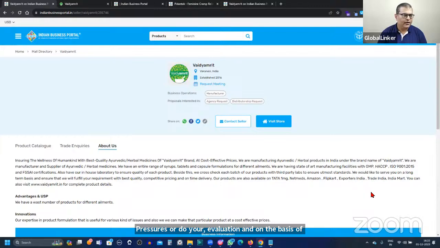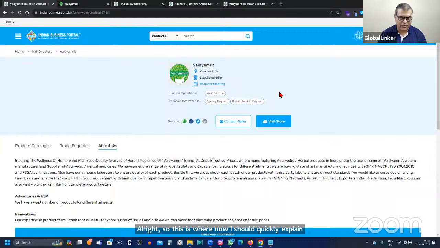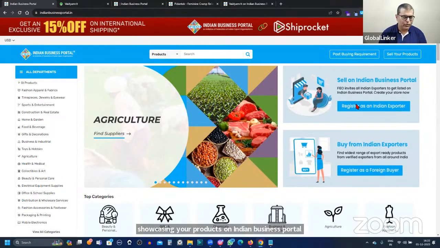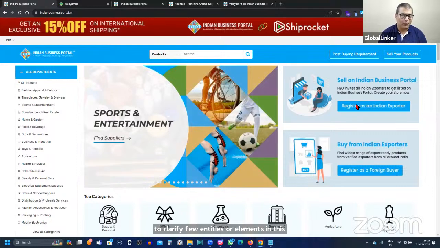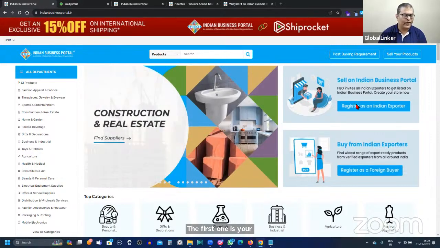All right, so this is where I should quickly explain the process you have to follow to start showcasing your products on Indian Business Portal. Before I start explaining the process, I would like to clarify a few entities or elements in this ecosystem that we are about to join. What are those entities or elements? The first one is your FIO Global Inker account, which is where you will be doing business networking.